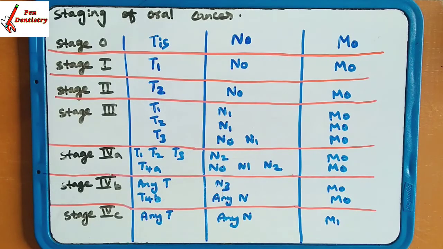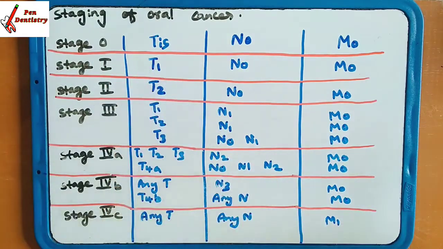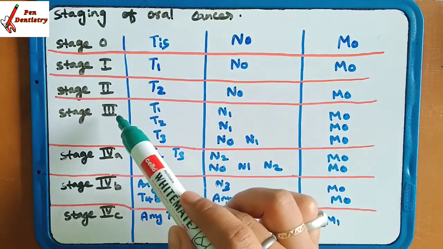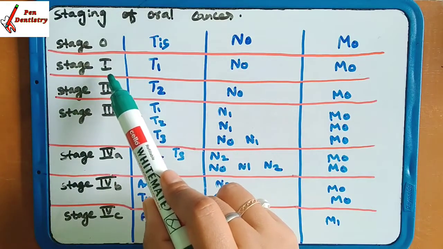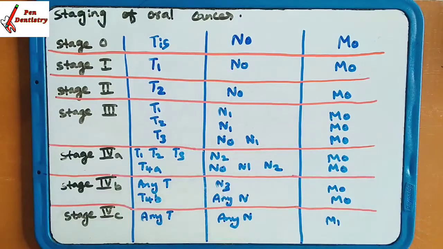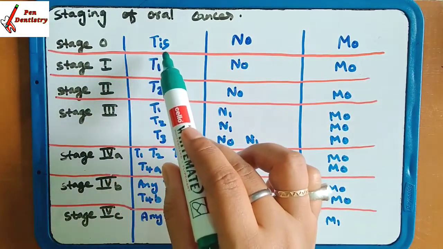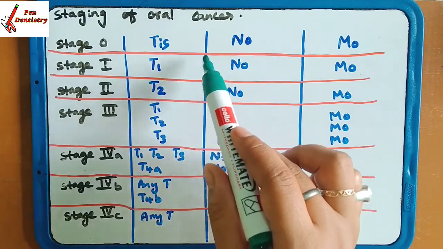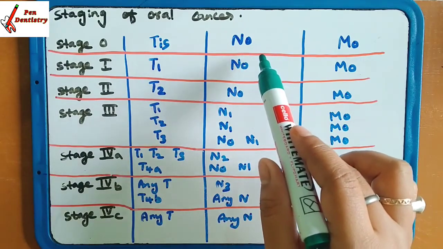How are we going to stage the oral cancer? Cancer is determined by stage 0, 1, 2, 3. You might have heard that the patient is on stage 1 cancer or stage 2 cancer. So how can you stage this? At stage 0 there is Tis, that is carcinoma in situ, and N0, no regional lymph node metastasis.